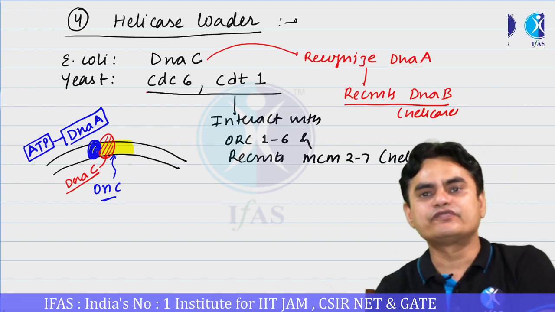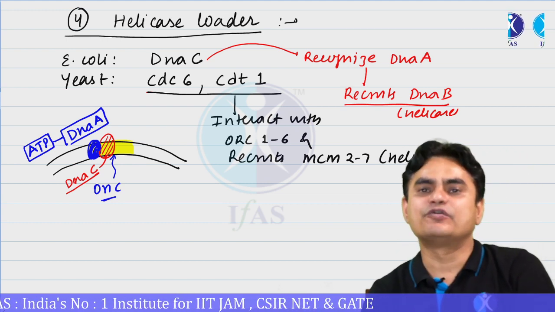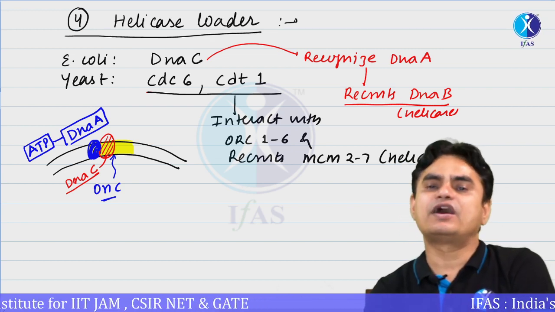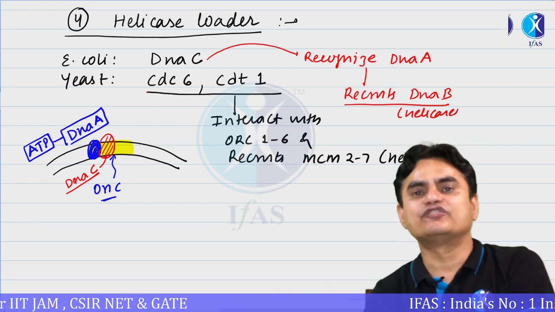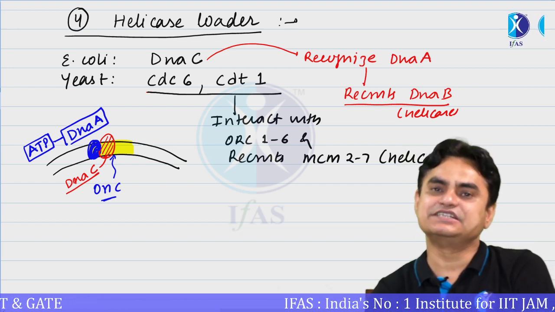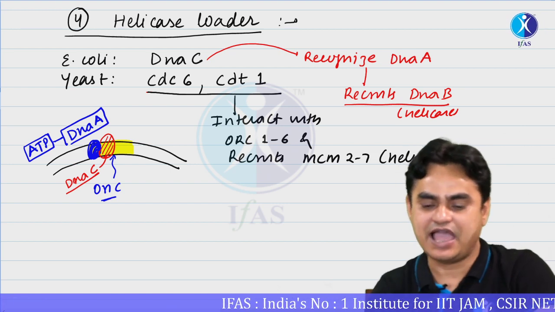So the role of helicase loader in case of bacteria is performed by DnaC, and in case of yeast or eukaryotes is performed by CDC6 and CDT1. So that is the helicase loader.